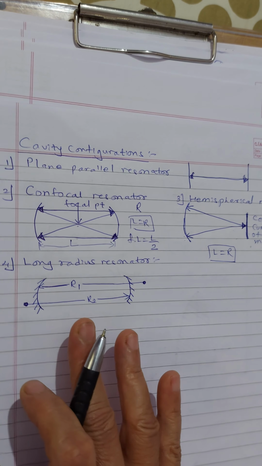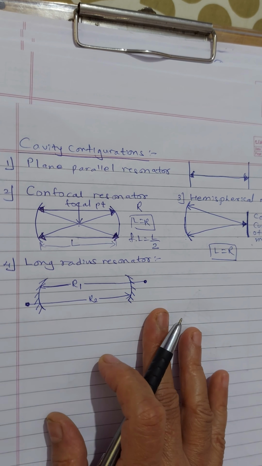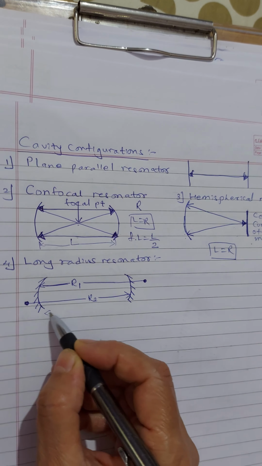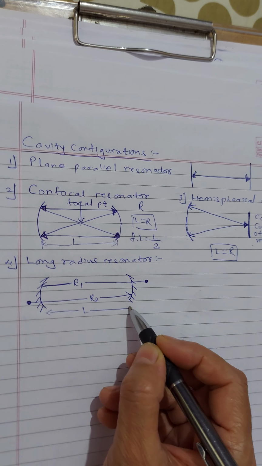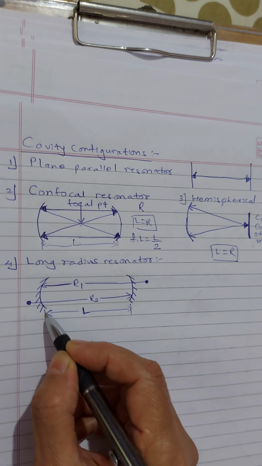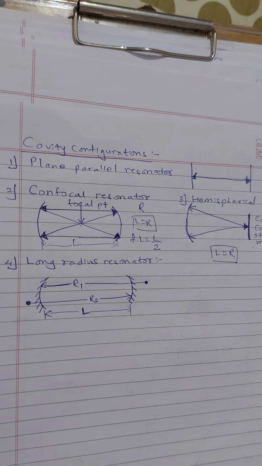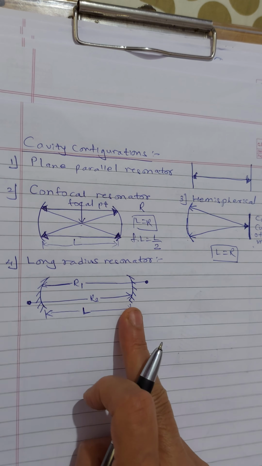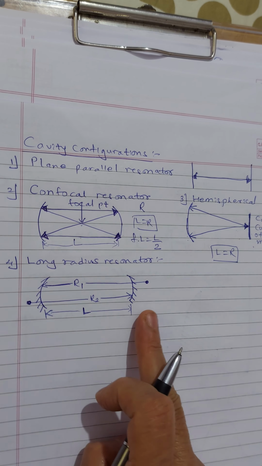And now we'll go to the long radius cavity. This is again very interesting. In this case, this is my L, but R1 and R2 are greater than L. That is the first thing you can visualize when you look at the diagram. This cavity has two concave mirrors, mirror 1 and mirror 2.